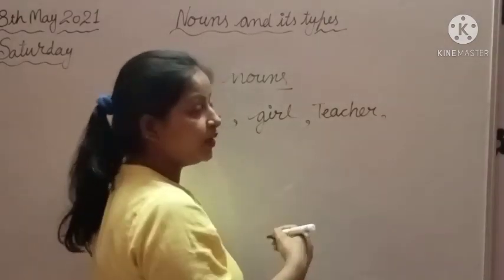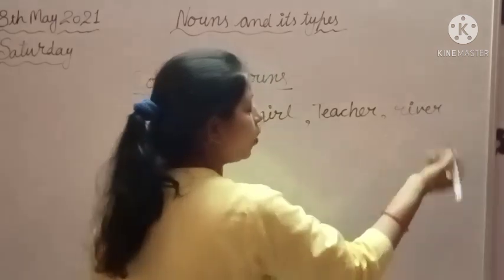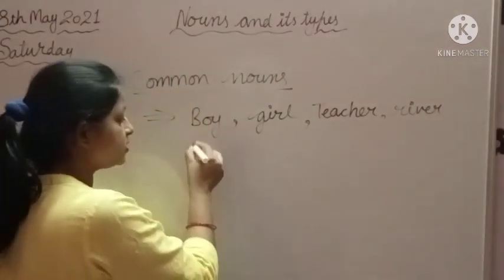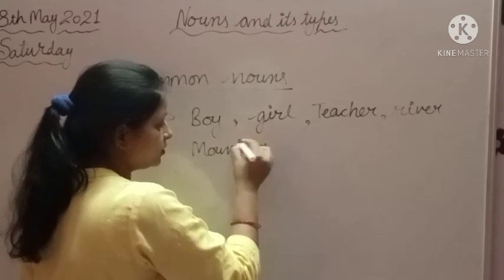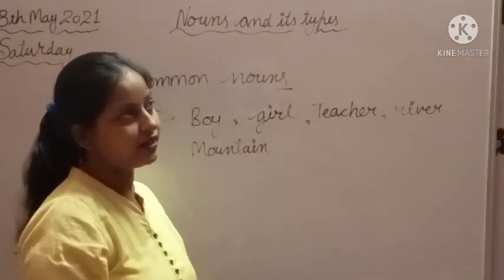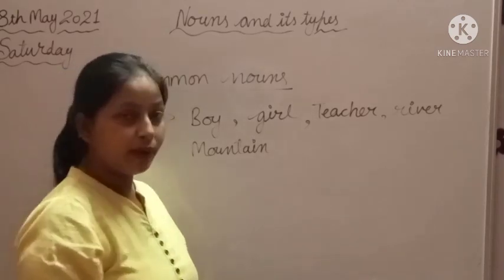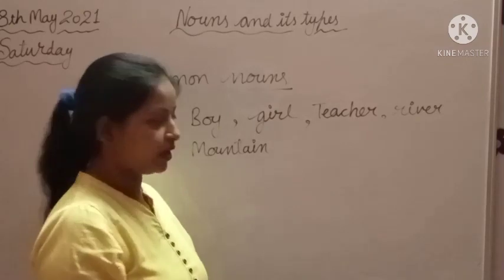And river, we use river for all rivers. And mountain, we use mountain for all mountains, whether it is Mount Everest or any other mountain, है ना.